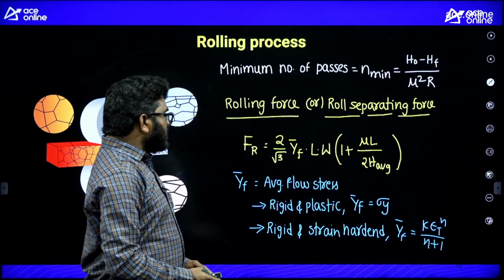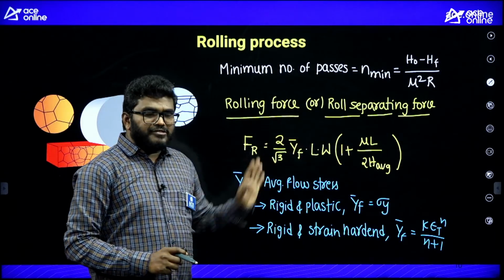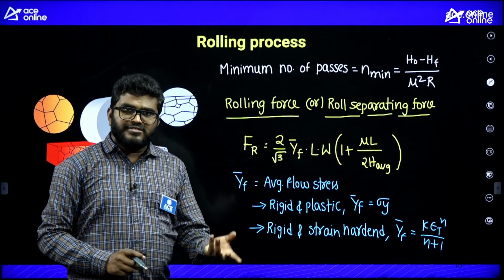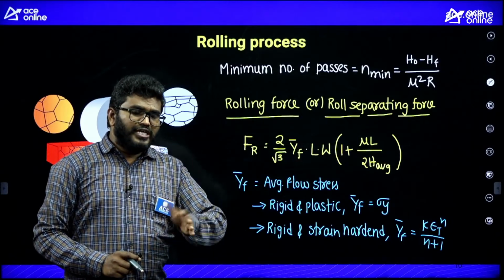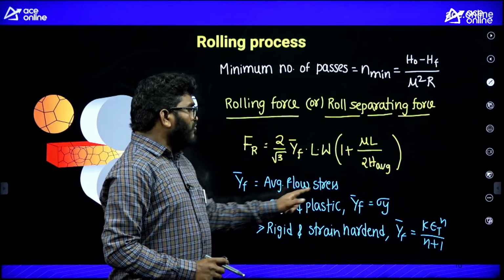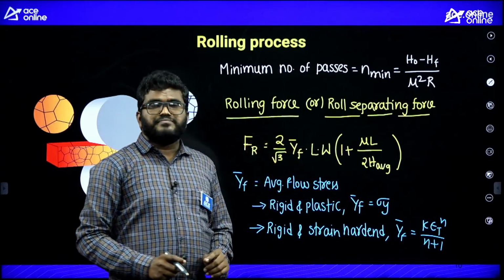Remember, this is the equation. If the yield strength is given, and K and N are not given, then use y bar F equal to sigma y.